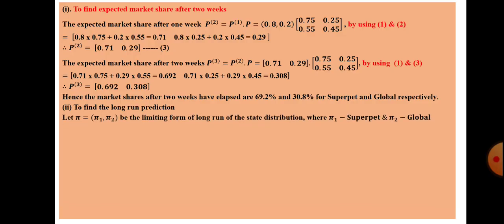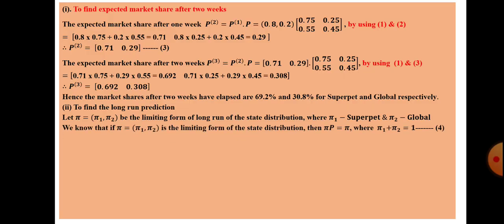For long run prediction, since it is a 2 by 2, we take pi equal to pi 1 comma pi 2, a row vector. This is the limiting form of the long run, where pi 1 means Super Pet and pi 2 means Global. Then pi 1 plus pi 2 equals 1 and pi P is equal to pi. These are all the formulas. That is equation number 4.